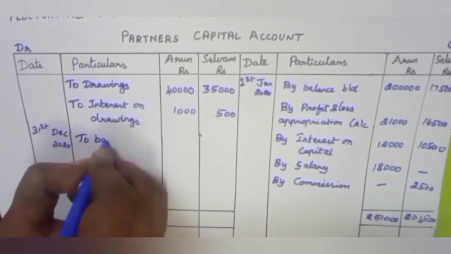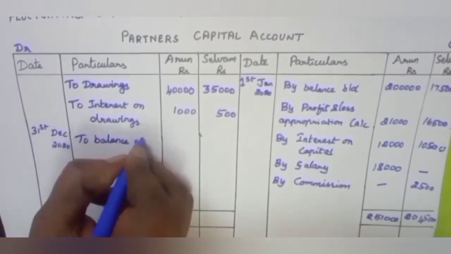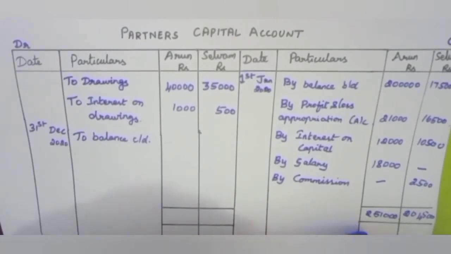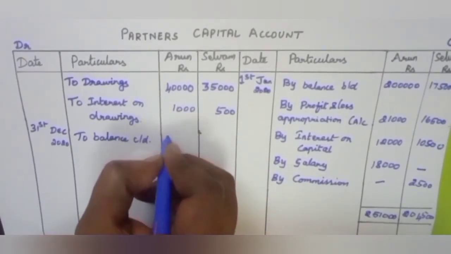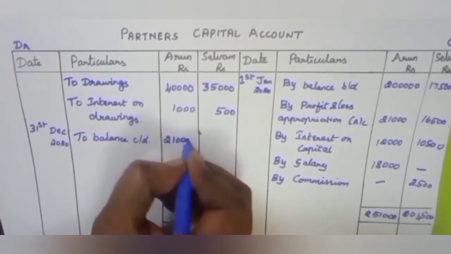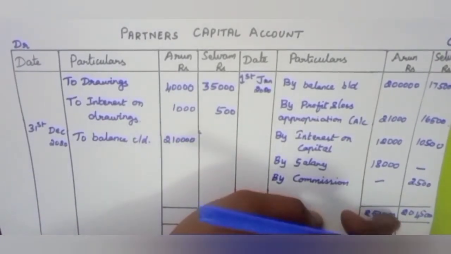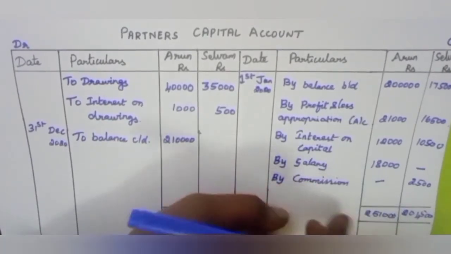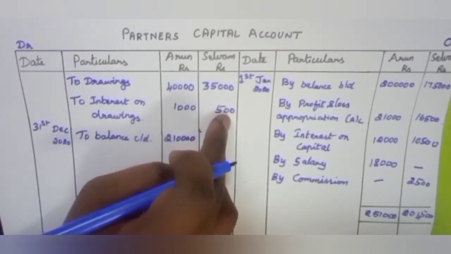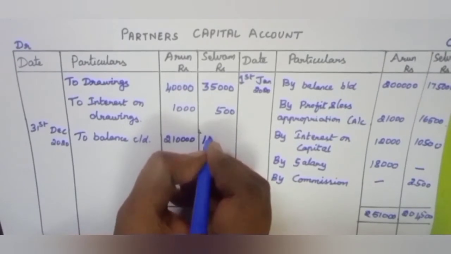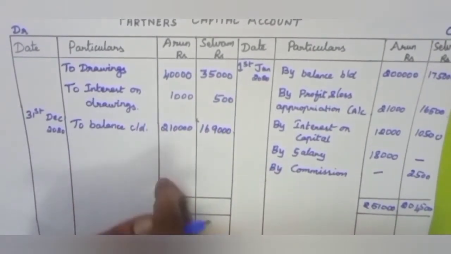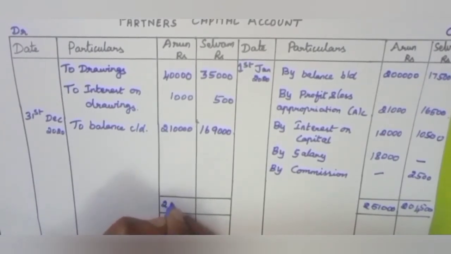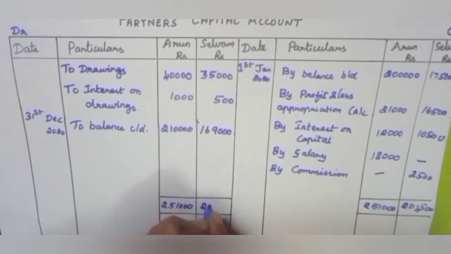To balance, carry down. 2,51,000 minus 41,000, 2,10,000. 2,04,500 minus 35,500. The balance is 1,69,000. Now we have to write the total amount for Arun and Selvam.